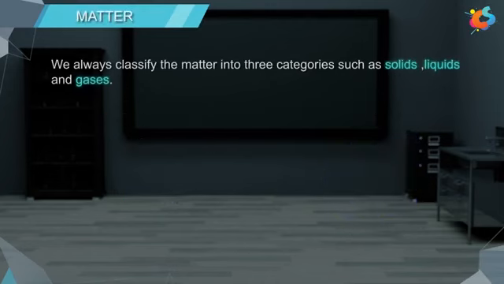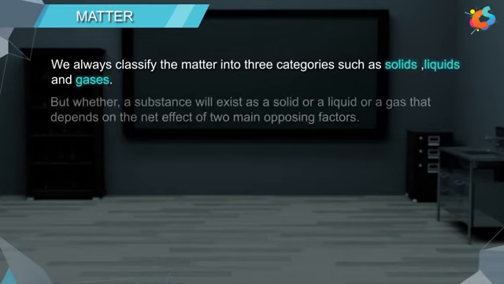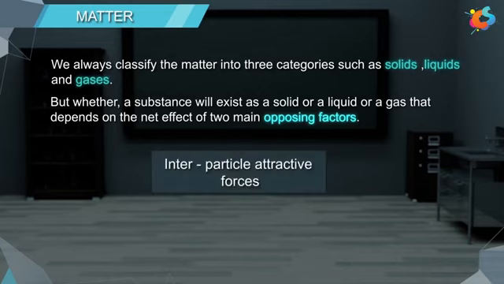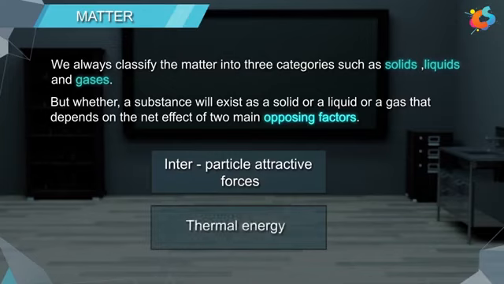Matter. We always classify matter into three categories: solids, liquids, and gases. But whether a substance will exist as a solid, a liquid, or a gas depends on the net effect of two main opposing factors. They are interparticle attractive forces and thermal energy.